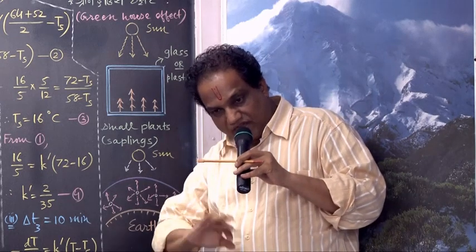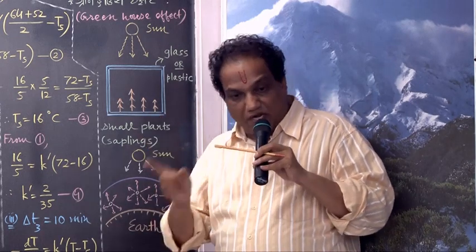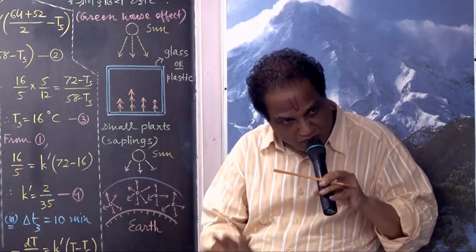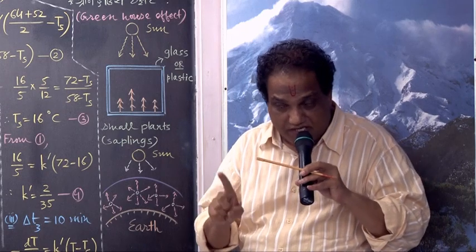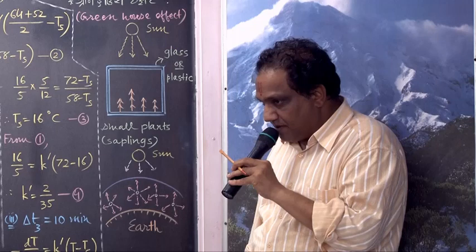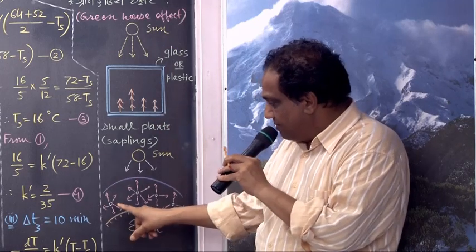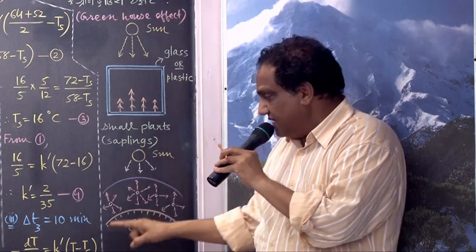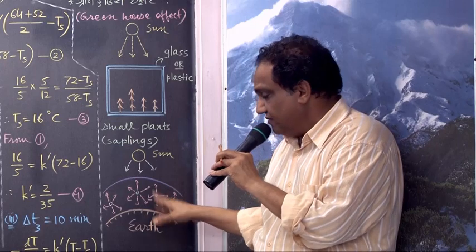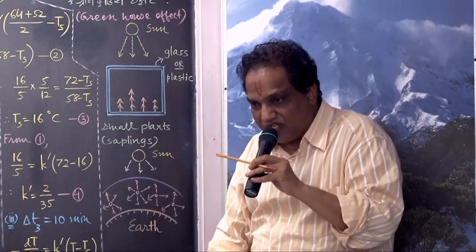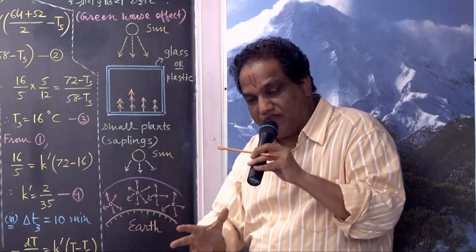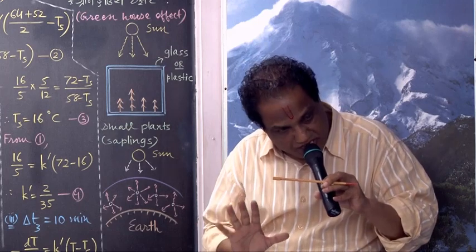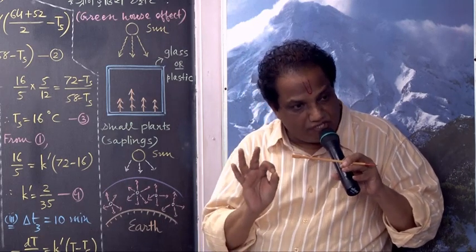During daytime, surface of earth is being heated up. During night time, it is likely to cool down. Correct? Yes, it is getting cooled down, but not so much as it should. Here actually what happens? Out of the radiant energy emitted by these atoms and molecules in the lower part of the atmosphere, some part of emitted energy comes back on the surface of Earth. And as it comes back, even in the night time, the atmosphere remains very warm, increasing and maintaining the temperature. Okay? This effect is called greenhouse effect.